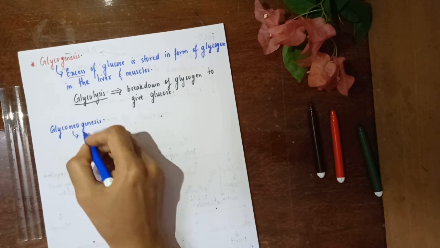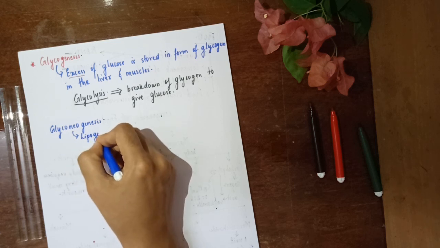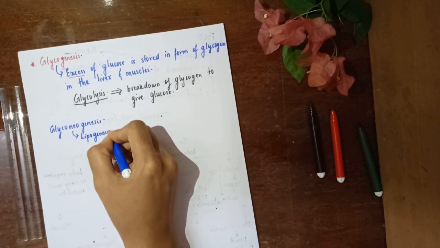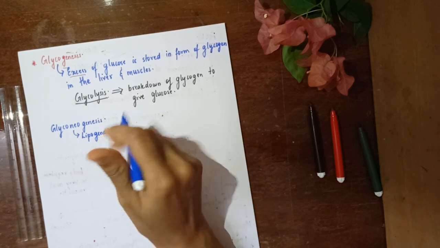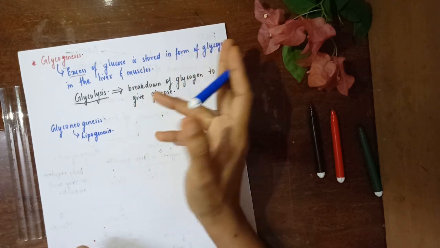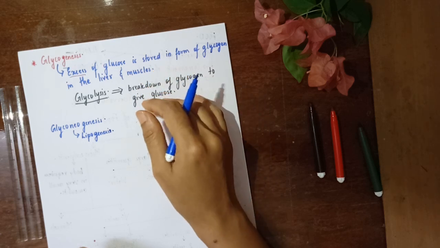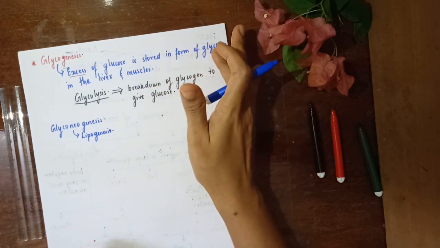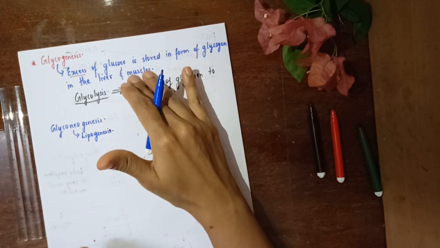And under glyconeogenesis, you have something which is called lipogenesis. Now, what is this lipogenesis? When carbohydrates are consumed in more than the desired quantity, the unutilized ones are normally stored. This can get stored in the form of glycogen, but only a certain amount can get stored in the form of glycogen in the liver and muscles.